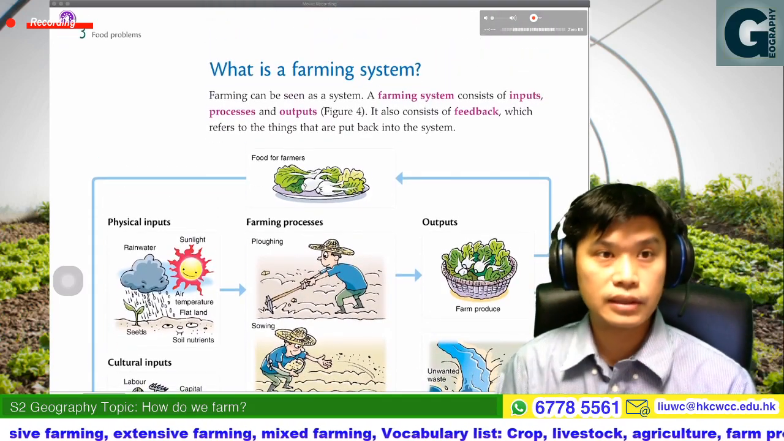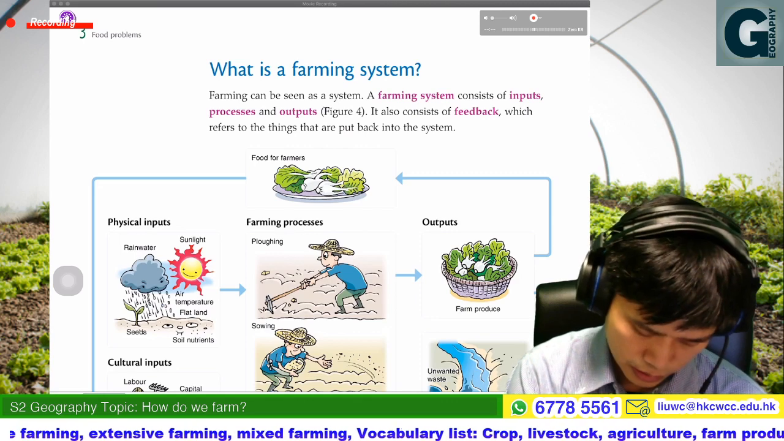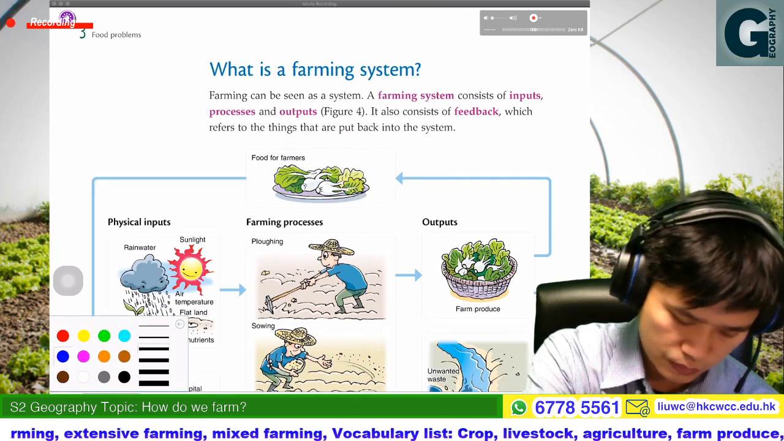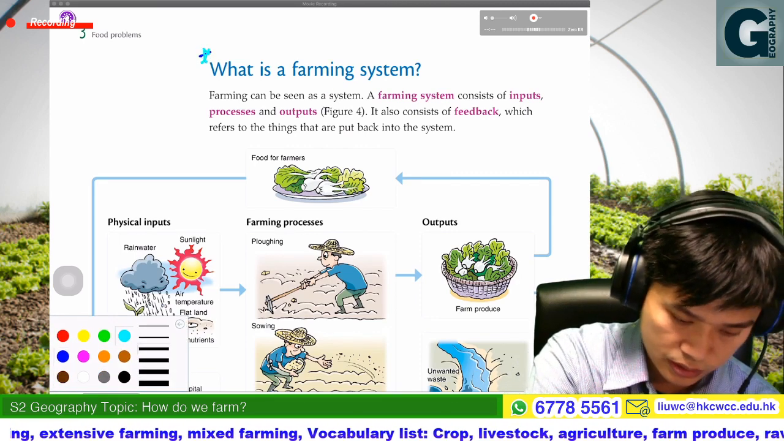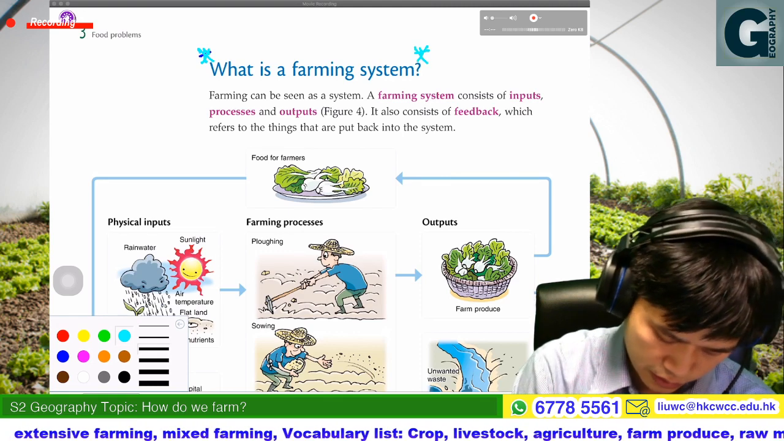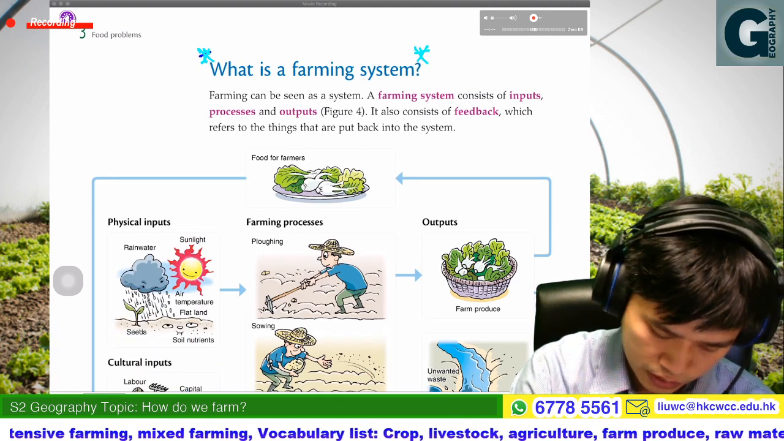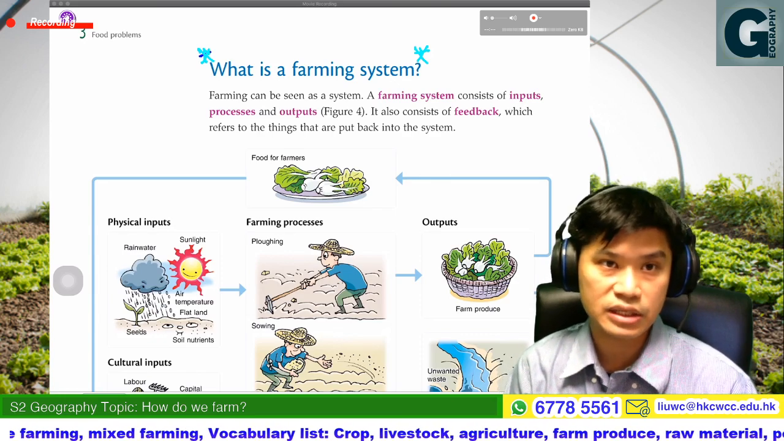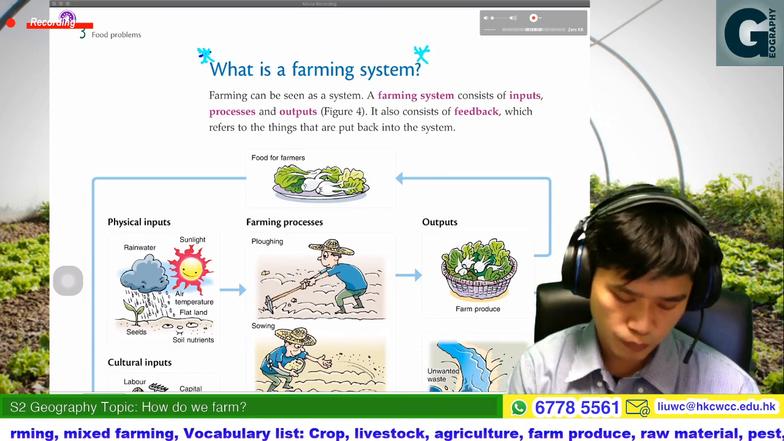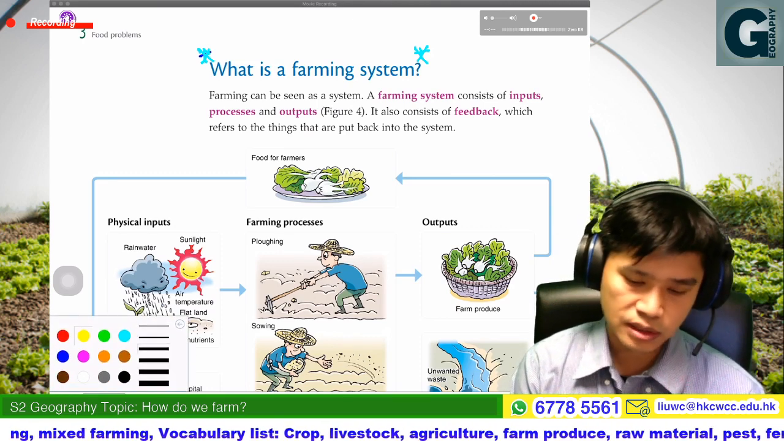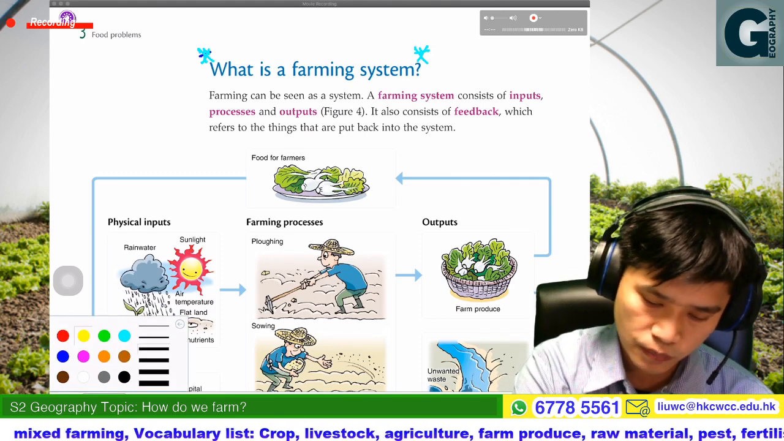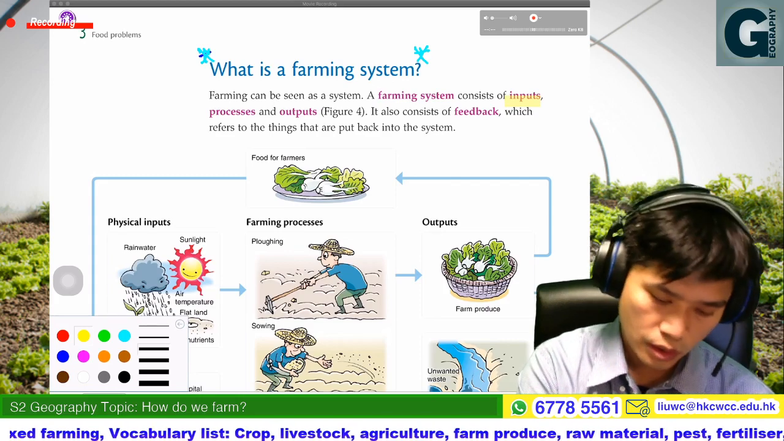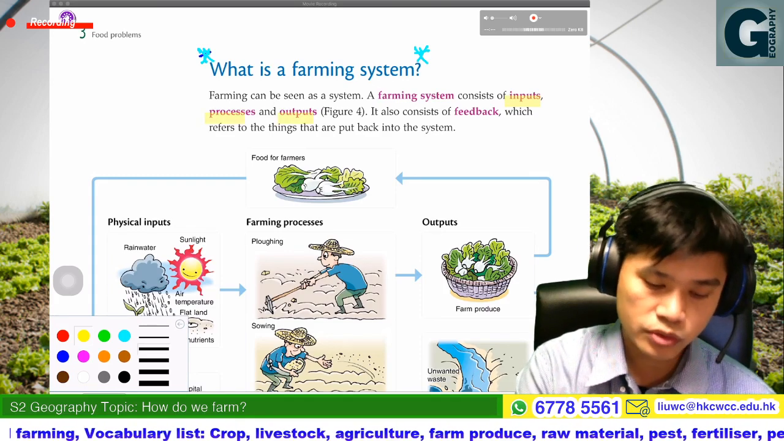Then next, here, what is a farming system? I would say for this part, please mark a star for this part. Please mark a star for this part. This is very important. So for farming, we can regard this as a system. So what would be a system? A system should have inputs, process, and also output.